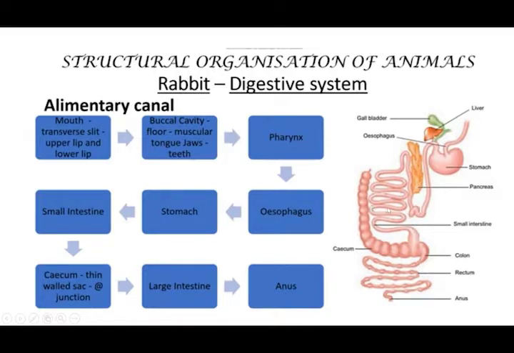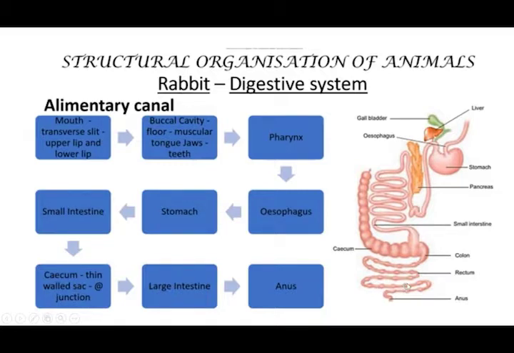And then that leads to the cecum. So where is the cecum? This is the cecum. This part is the cecum. Okay, there is a speciality in this cecum. Proteins, simple sugars, and amino acids are supplied by the cecum to the food. Right? And then following that, what is there? The large intestine.